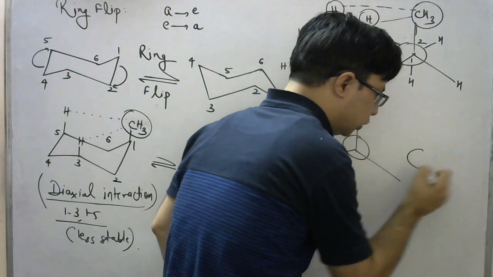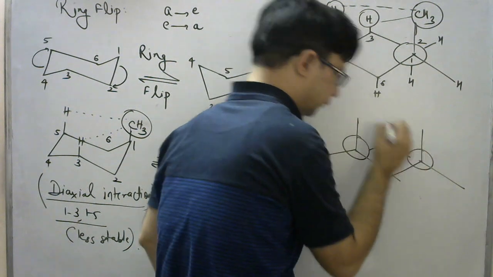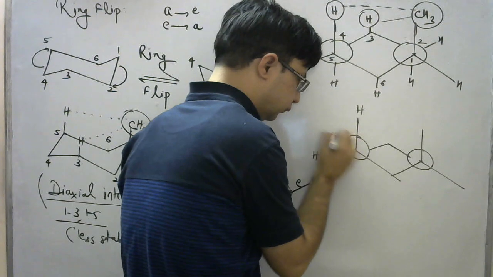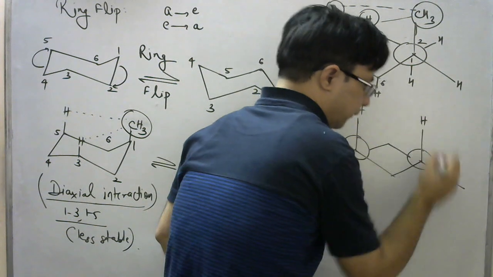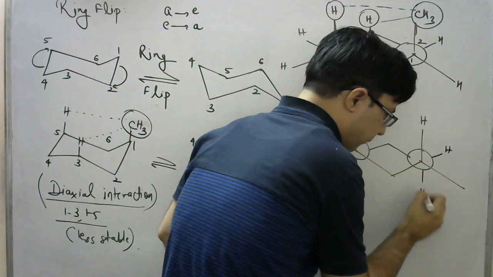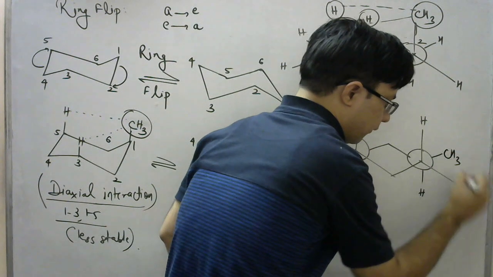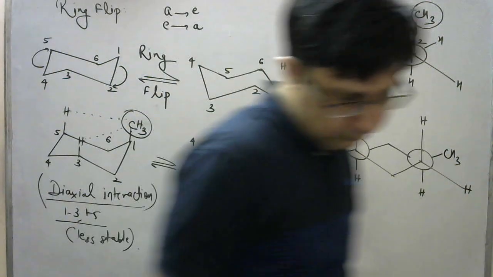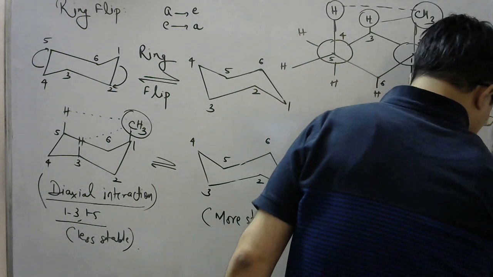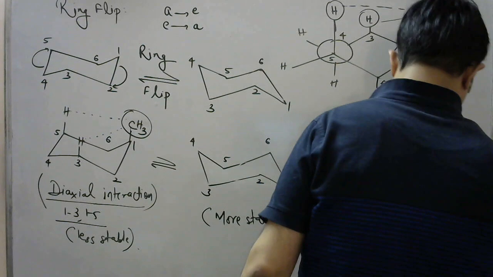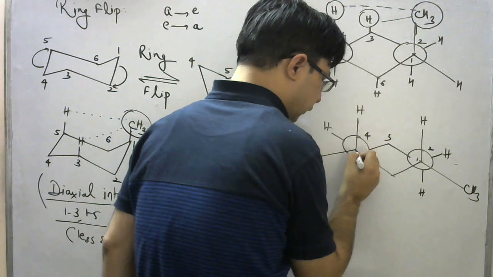If I draw the Newman projection in this case, we can say one thing, that what will happen in this case, कि यहाँ पे CH3 group जो present होगा, वो कौन सी position पे present होगा? It will be present at the equatorial position. This is first, second, third, fourth, fifth, and sixth.